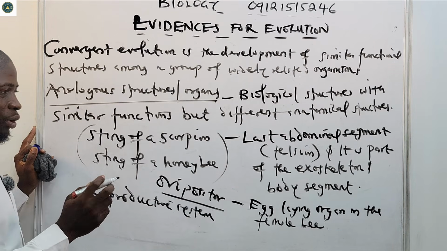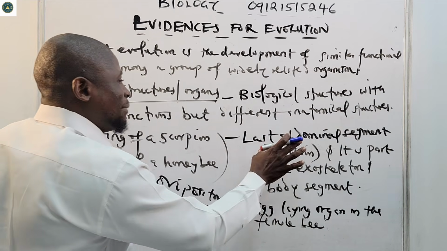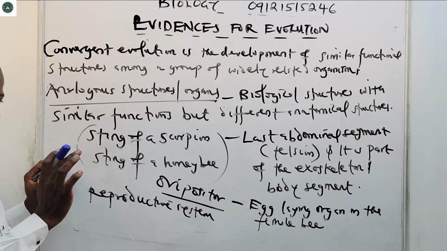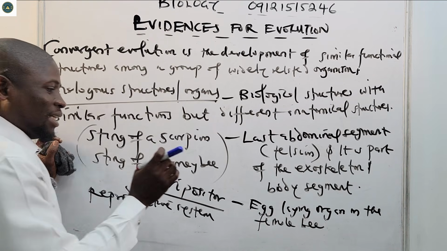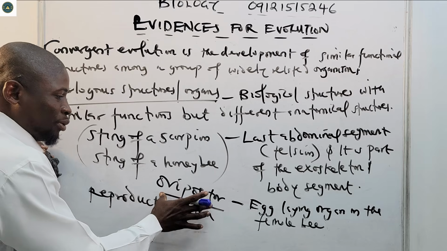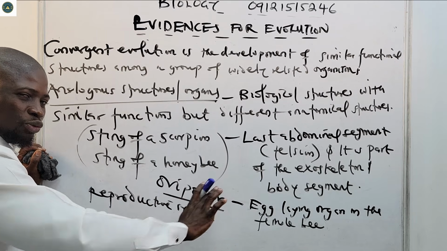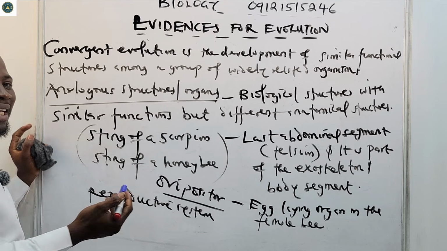As you can see, the sting of a scorpion is formed by the last abdominal segment of the scorpion. This one is formed by the egg-laying organ in the female bee, which is the ovipositor. They are formed in different locations, they have different origins, different structures. But they have a similar function.